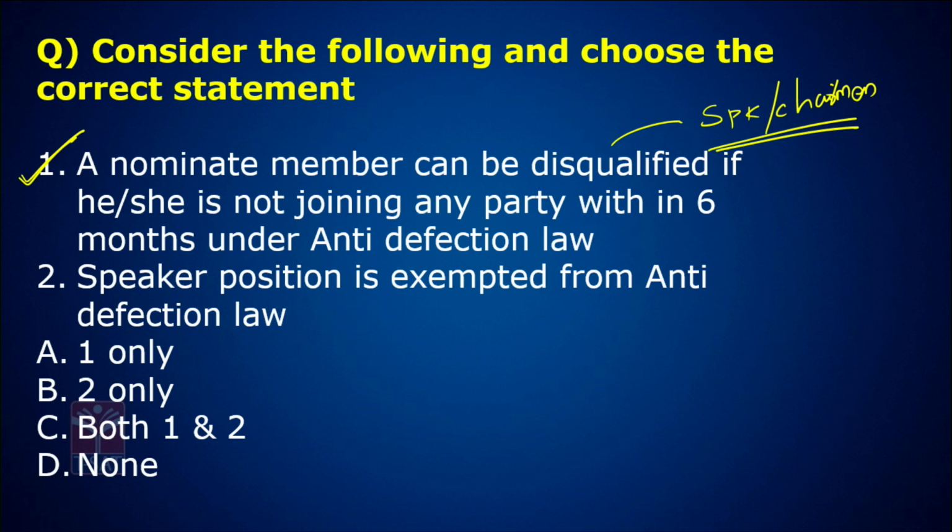The Speaker position is exempted from the anti-defection law. This is also correct. Why? Whenever a person is elected as the Speaker, he has to cancel his membership of the political party. That is the reason the Speaker position is exempted from the anti-defection law. So both the statements are correct here.